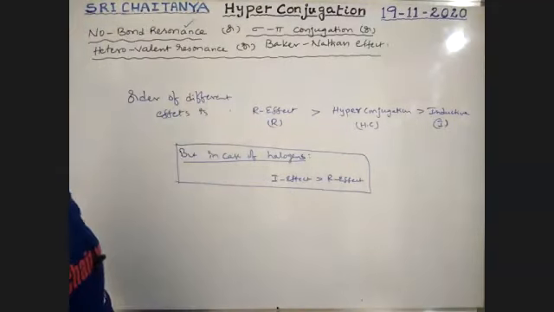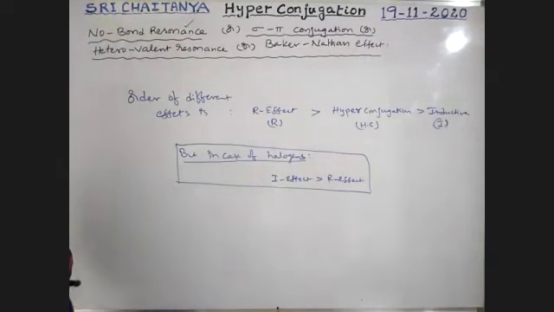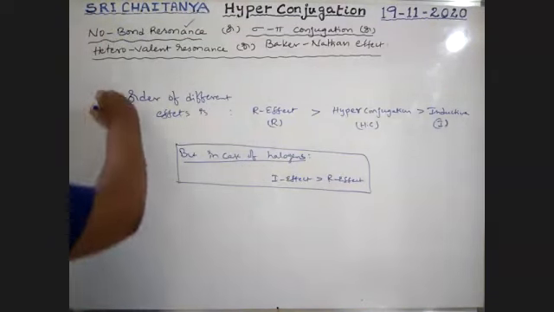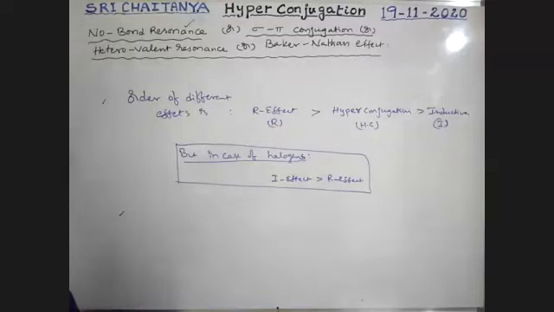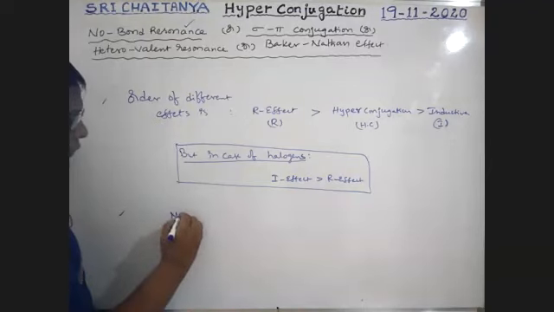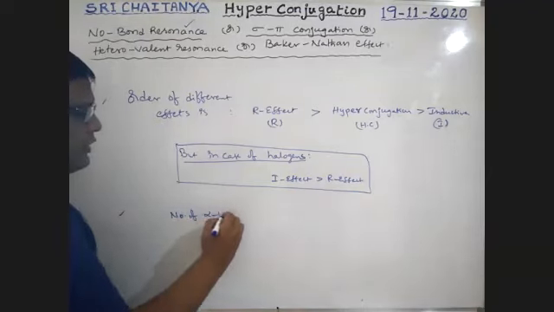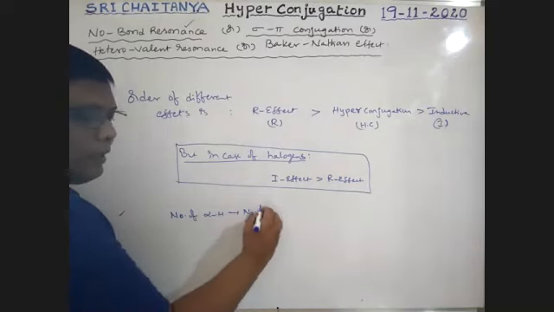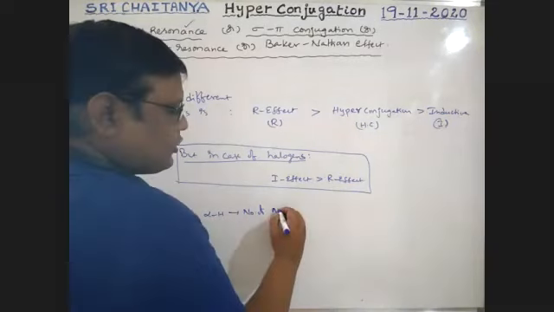Okay, next point, very, very important: the number of alpha hydrogens is equal to the number of no bond resonance structures.